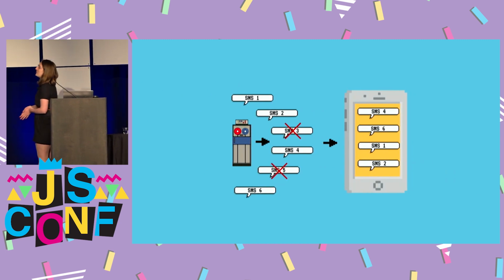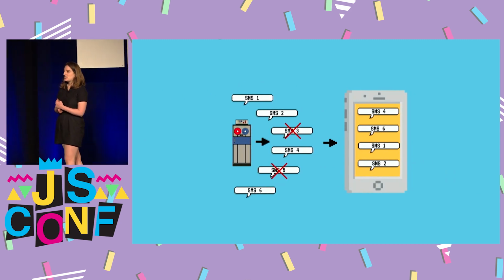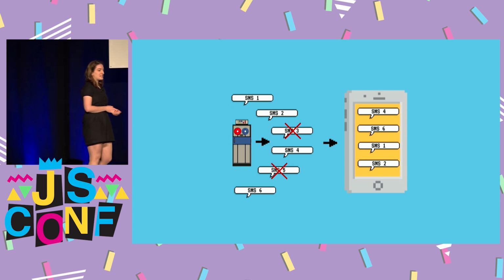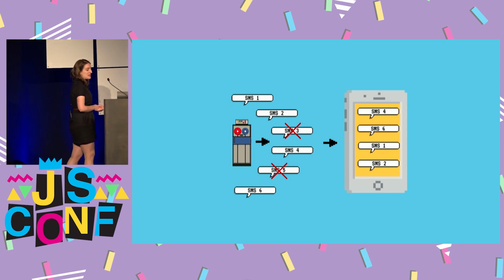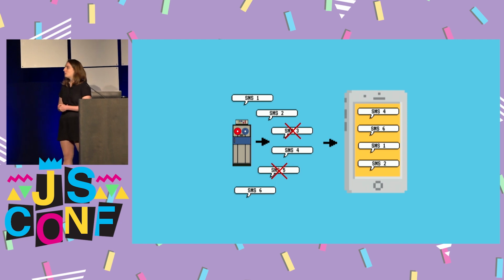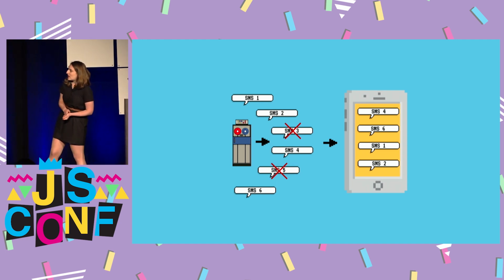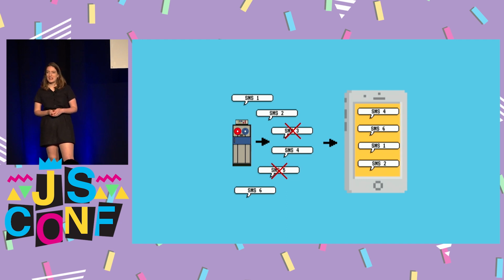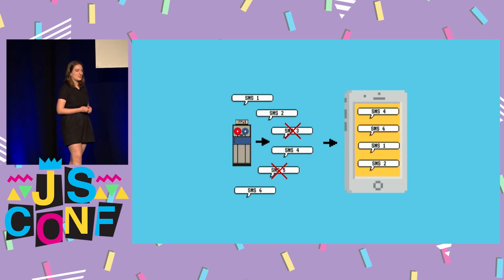One of the issues with SMS is that it does not have guaranteed delivery or a guarantee that it will arrive in the same order that it's sent. So we might end up with a situation where we have 6 messages sent, 2 of them never make it, and then the 4 that do arrive completely out of order. I decided to ignore the fact that some SMS might not make it. In order to recover from that kind of issue, it would require building out an entire networking system, and that was a bit above what I wanted to do with this, because if some of the messages don't arrive, you can just reload the page and it's not going to be a huge issue.